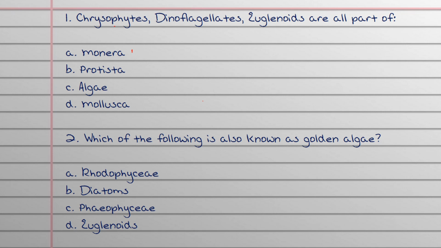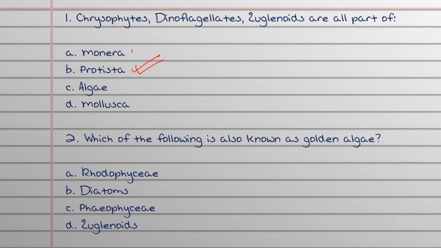Monera, we have learnt already in our classes that it consists of bacteria. And algae, we know that this cannot be chrysophytes, dinoflagellates, or euglenoids. Mollusca as well is not the answer, and the answer is Protista. So all three of them, chrysophytes, dinoflagellates, euglenoids, are part of Protista.